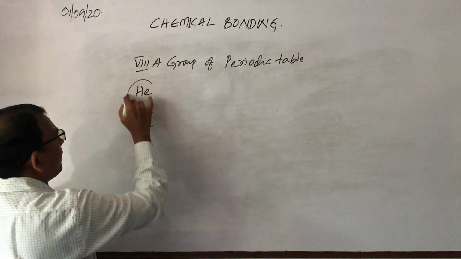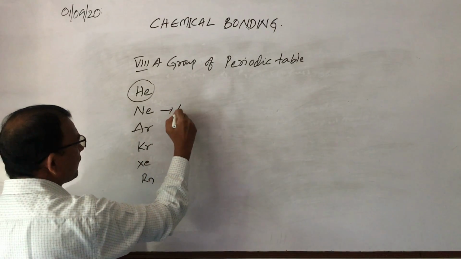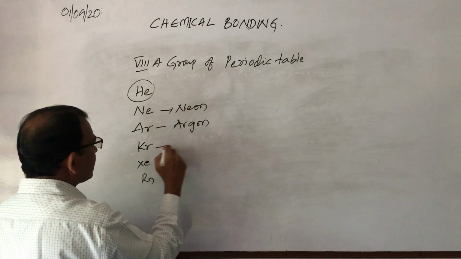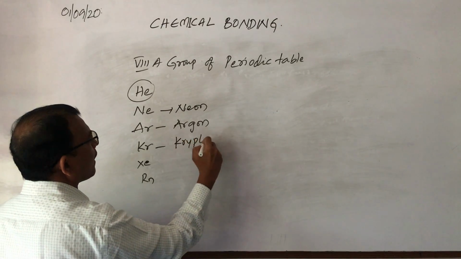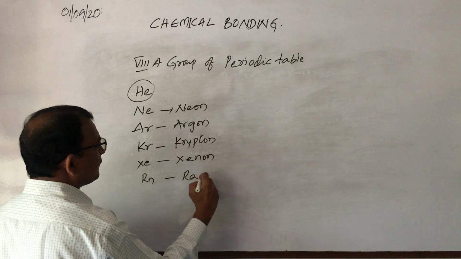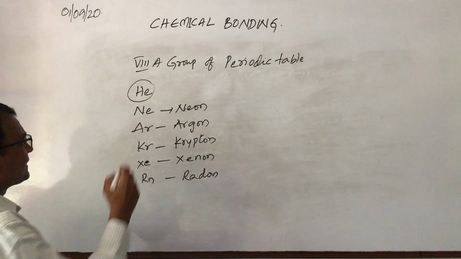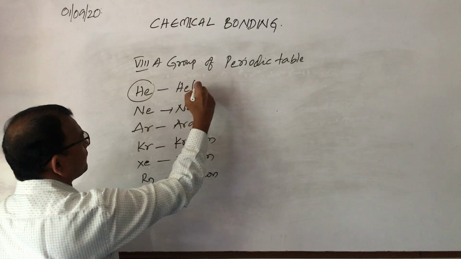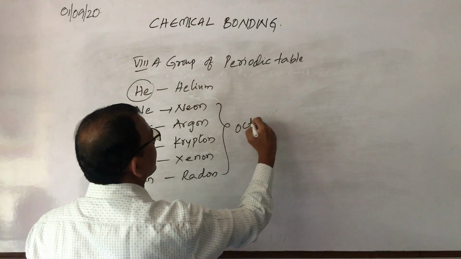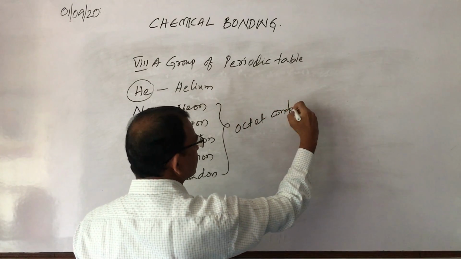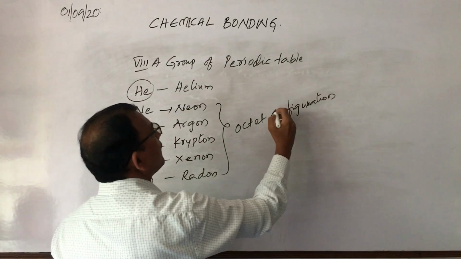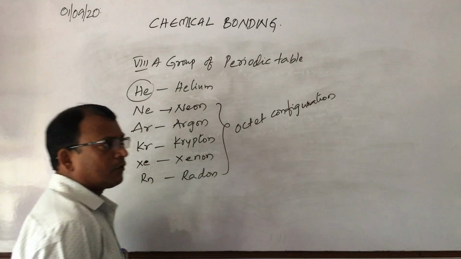Here He stands for helium, Ne stands for neon, Ar stands for argon, then krypton, xenon, and this is radon. Except helium, the remaining all have octet configuration.